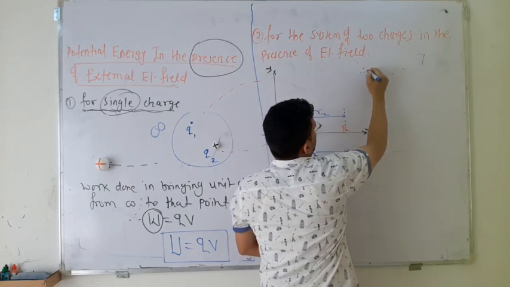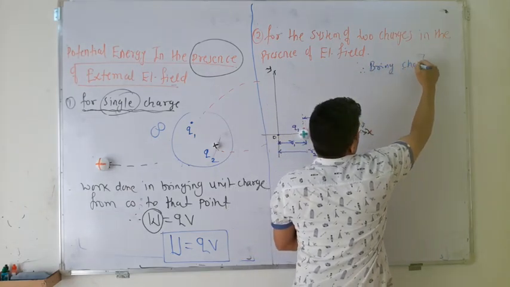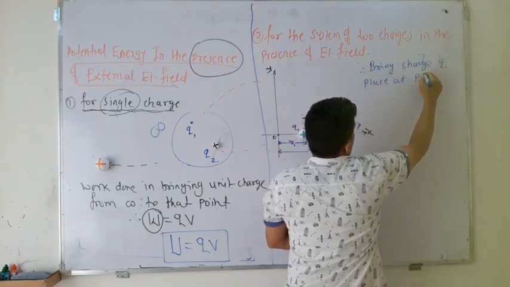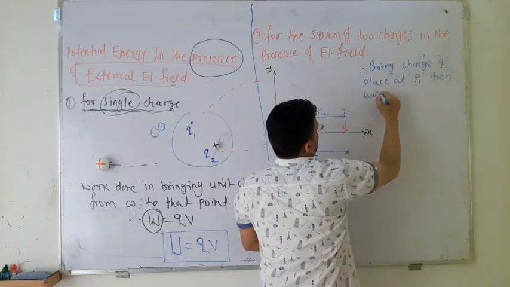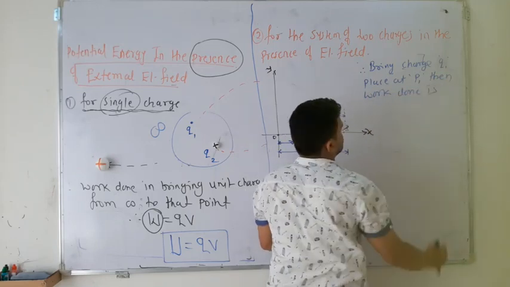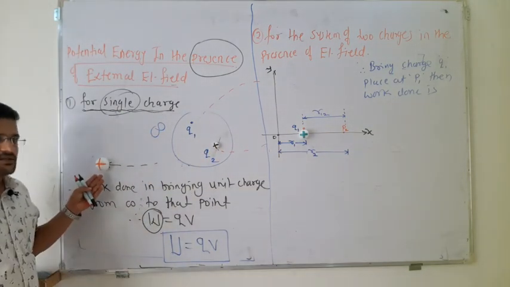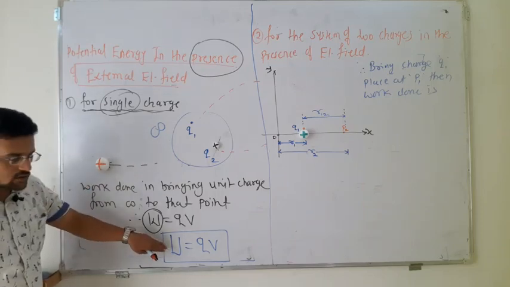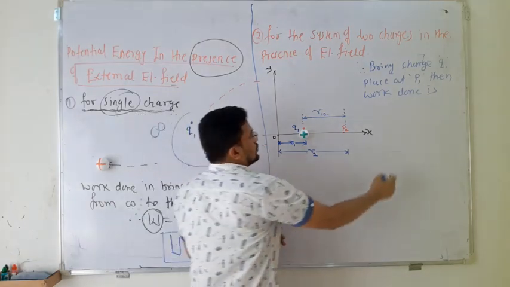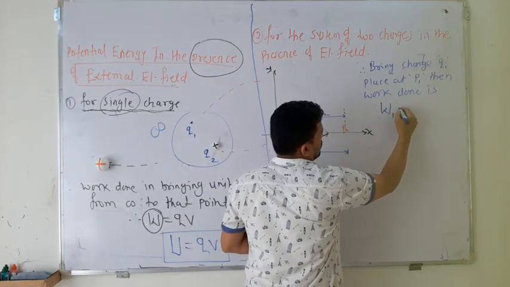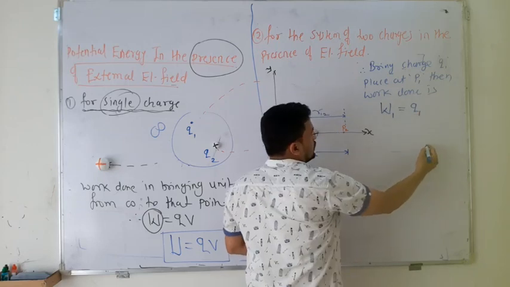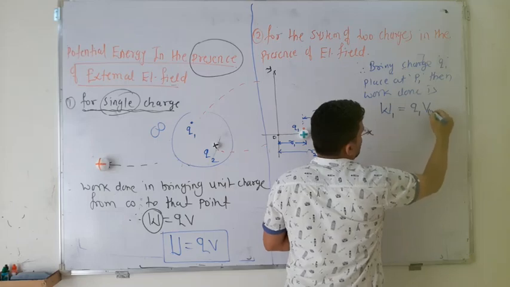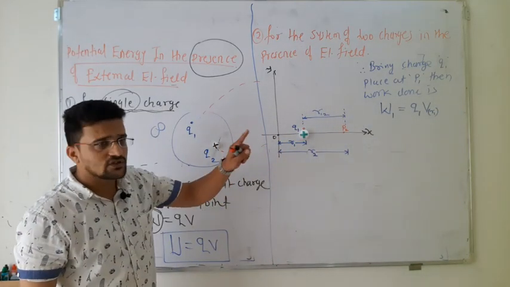So bring charge q1 and place it at p1, then the work done is, as already derived for a single charge brought from infinity, equal to q into V. So for the first charge, the work done W1 is equal to charge q1 times the potential at distance r1. This is the first equation.